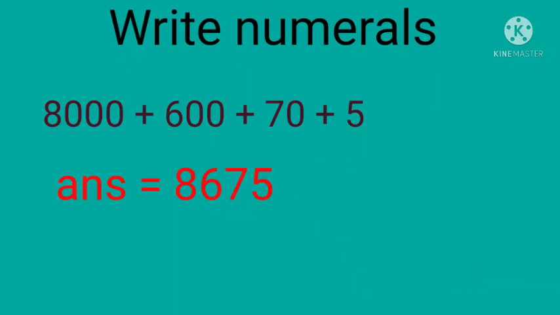Look at the next question. 8000 plus 600 plus 70 plus 5. How will you find the answer? It is very easy to find the answer. First, you have to find the number in ones place, 5. Tens place it is 7. Hundreds place 6. And right number in the 1000 place 8. So the number is 8675. Like this you can write all the numbers.